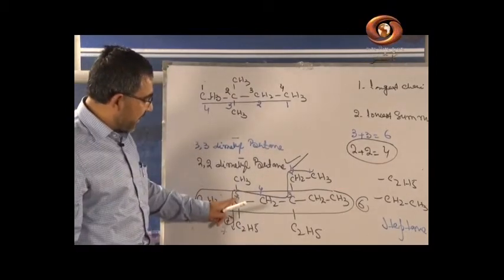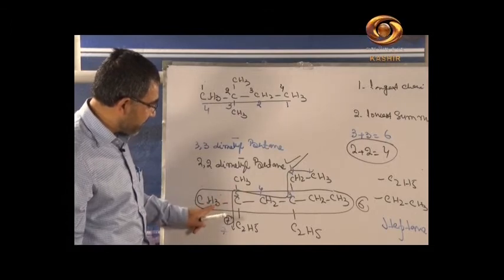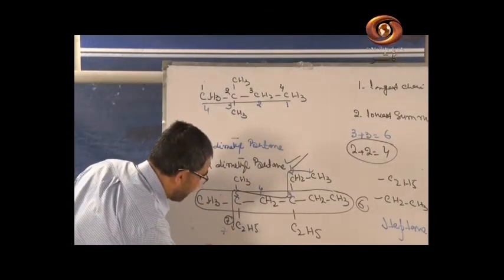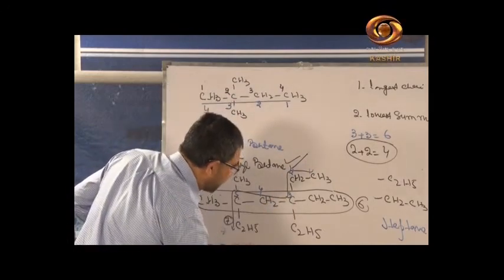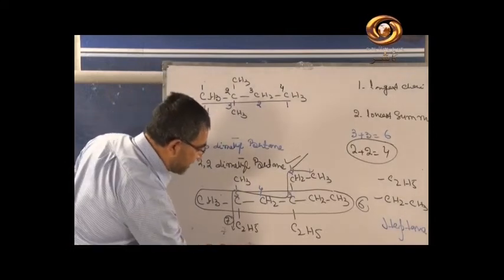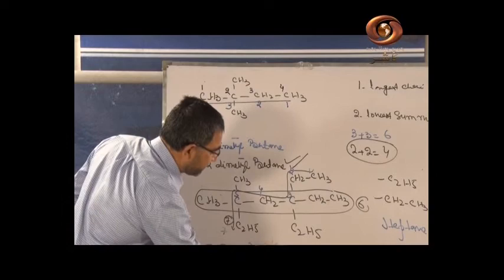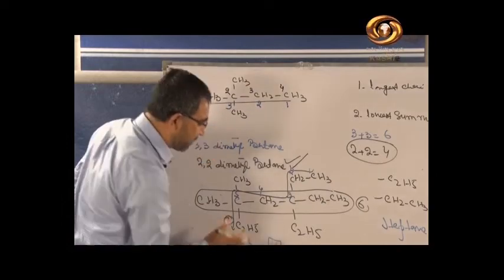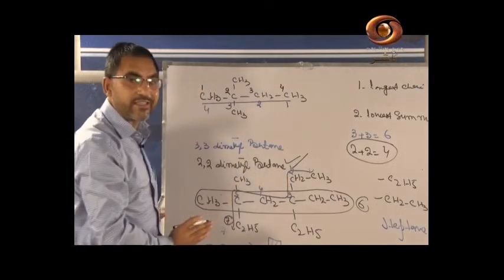Add the position numbers. If we add the positions, here we have 5, we have 5, so it is 5 plus 5, plus here we have 3 plus 3. So what is the total? What is the net sum? The net sum will be 3 plus 3 plus 5 plus 5, which is 16. So from the blue color numbering, the sum comes to 16.